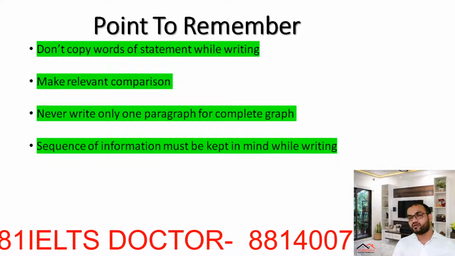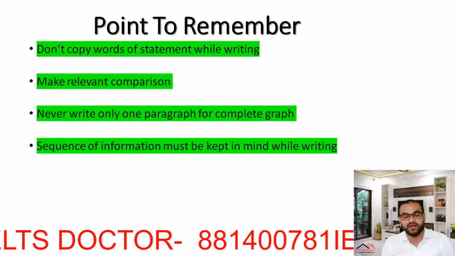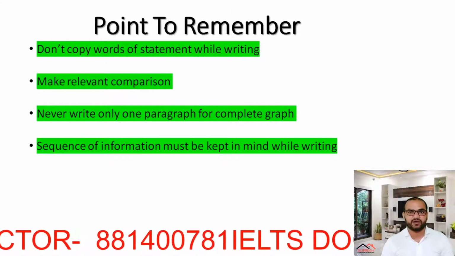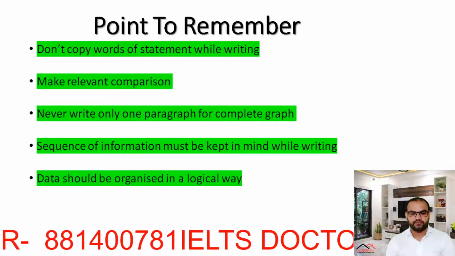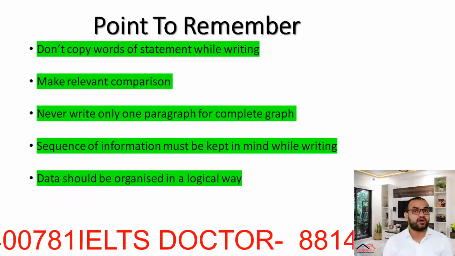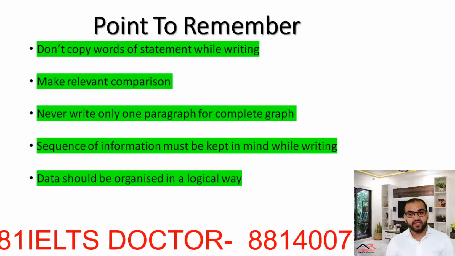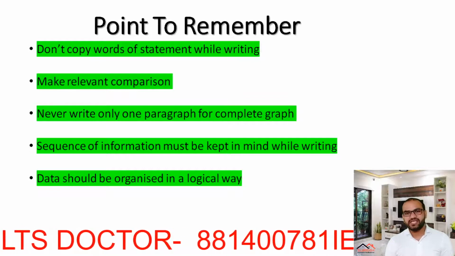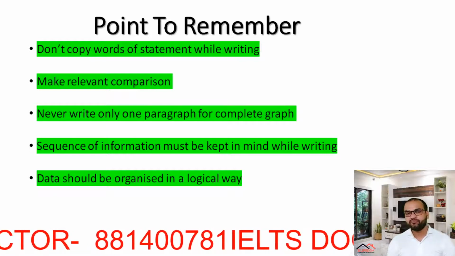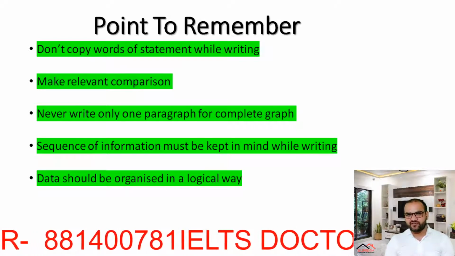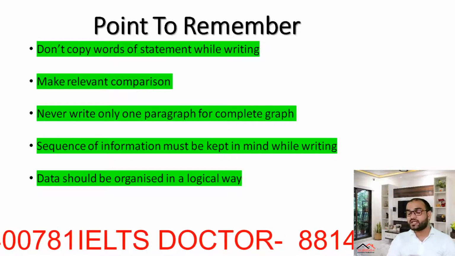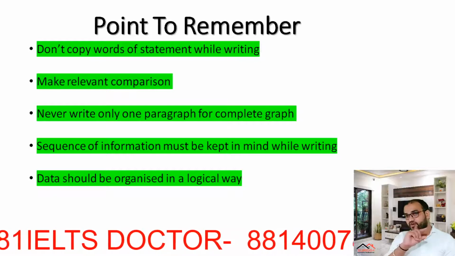What sort of sequence of information must be kept in mind while writing? It is very important for students to keep a clear sequencing, right? Data should be organized in a logical way. What does that mean? It is quite simple. Let's take an example: the maximum number we had is 37%, right? After 37%, if any number follows something like 35% and 26%, the first we have written the sentence